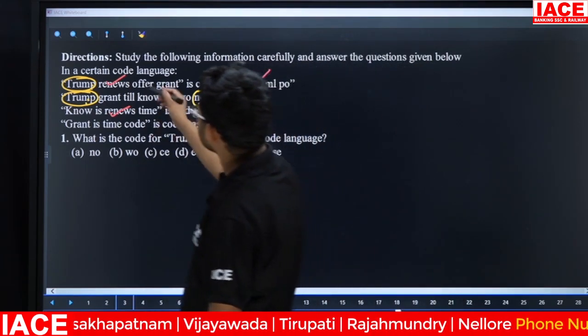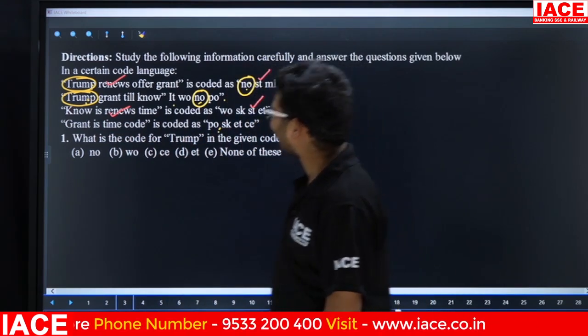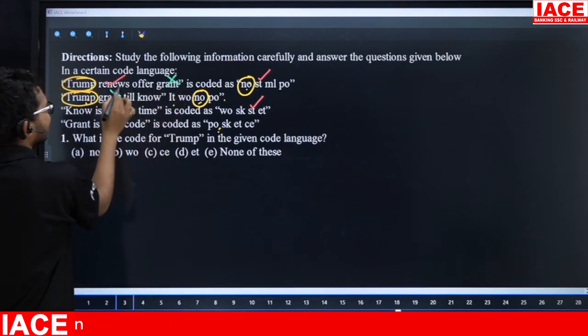Next one, offer. Friends, check here, in the first line we are having offer. In the remaining lines, there is no offer. Leave it. Next one, grant. Friends, here we are having grant. See here we are having grant. Next, here also we are having grant.